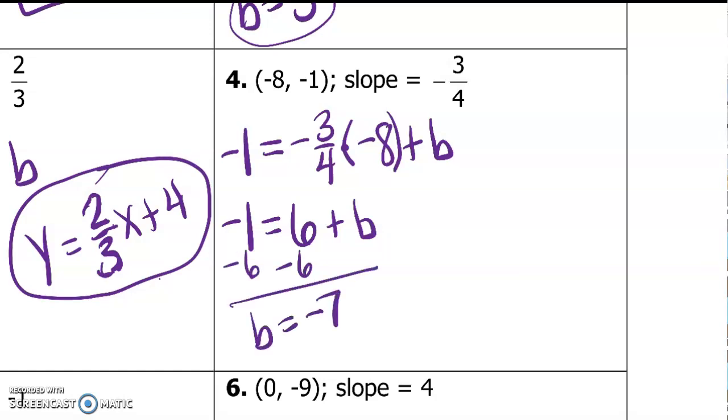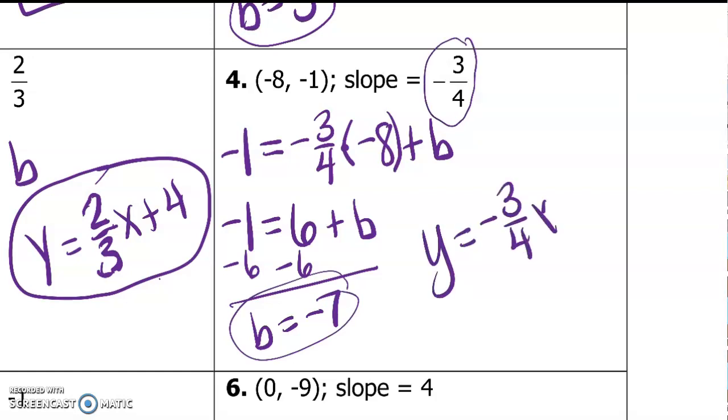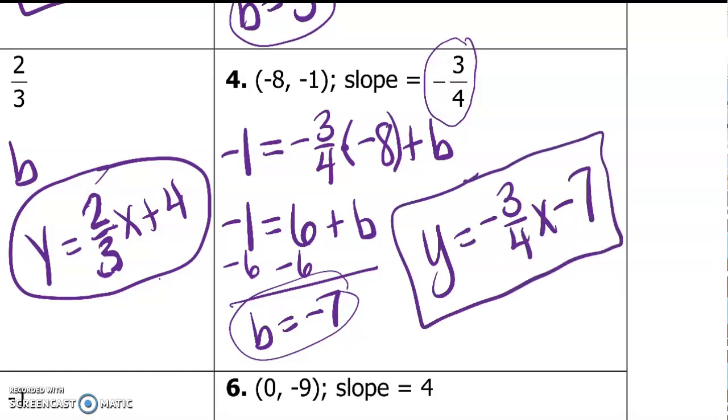B would equal -7. So our final answer again, we need to use our m and our b that we just found. Y equals -3/4 x minus 7. Remember, if your b is a negative, you just write a minus sign. Do not put a plus negative.